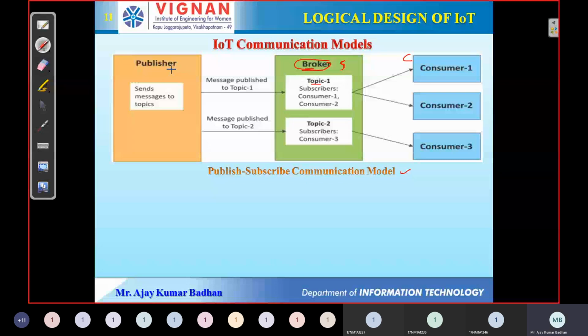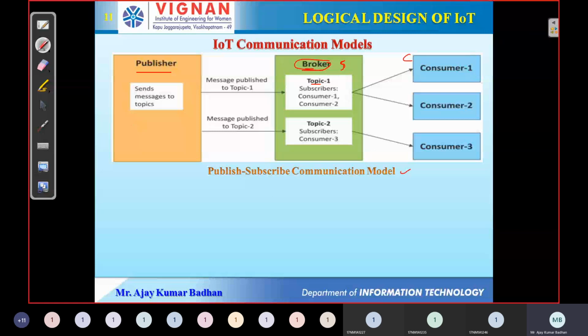So what do you mean by publisher? It is nothing but the IoT devices. All the IoT devices which are gathering information from the environment are what we call publishers. Now what these devices will do is transmit the information to the broker based on topic. What do you mean by topic here? I'll explain with an example.